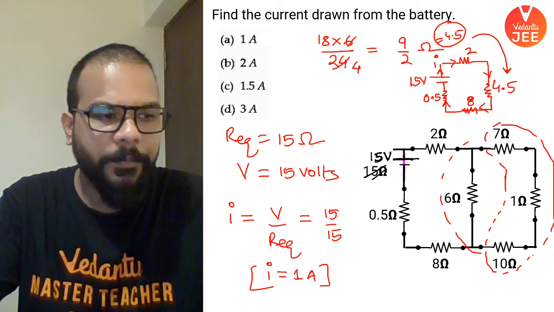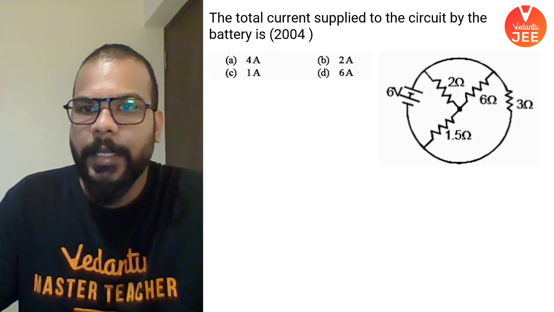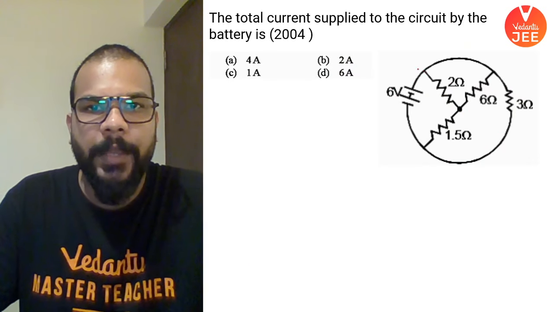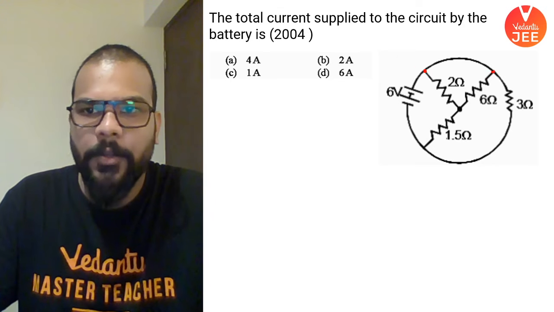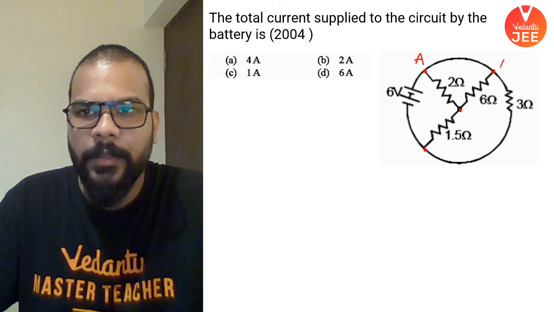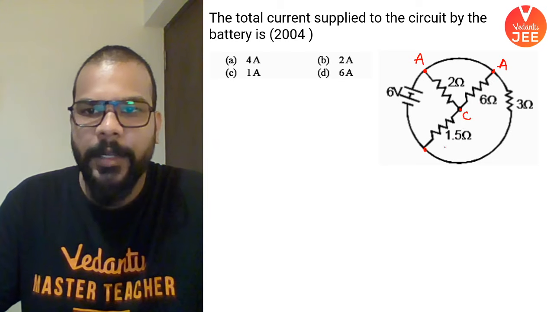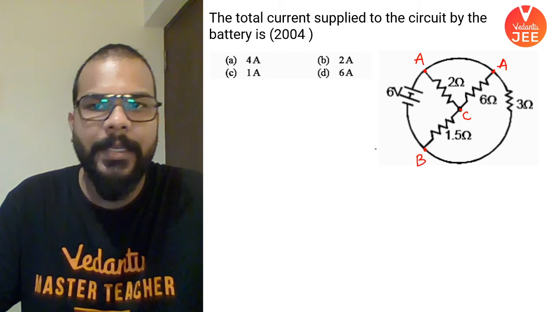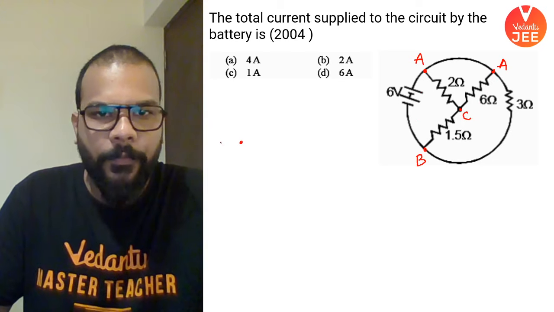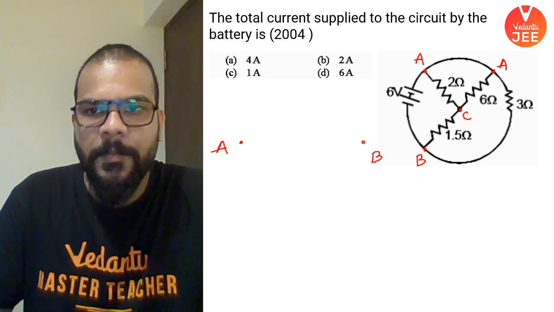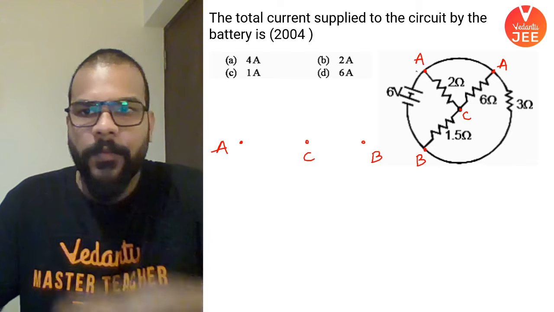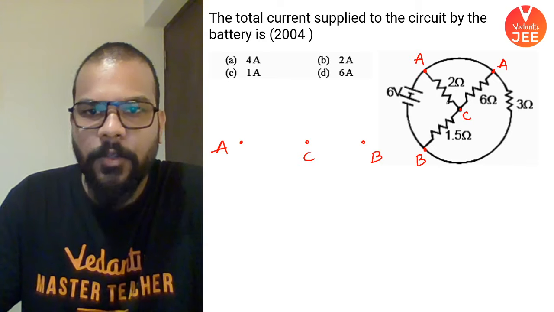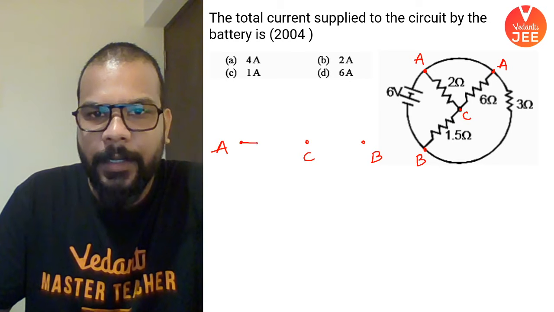Now this one, guys, again the same logic, we'll try to find out the value of the current supplied. For that we'll require to find out the equivalent resistance, and to do that, let me define the points. If this is A, moving here, this will also be A. Let's call this point as C and this as B. So battery is connected between A and B. So this is A, this is B, and say somewhere in between is point C. So first resistance is between A and C, second is also between A and C. So these two are connected in parallel.